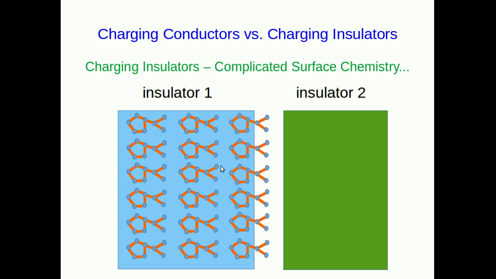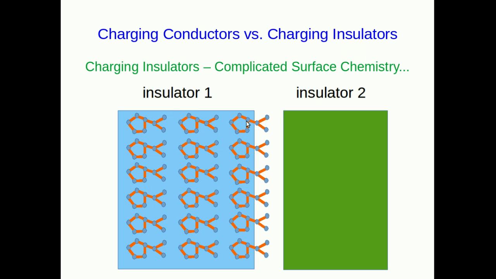Now, if you have two materials, so here's insulator 1 and insulator 2, and I've drawn insulator 1 as being made out of the molecules I was just showing you. Insulator 2, of course, is also made out of molecules, but I'm not bothering to show you them because nothing is going to happen with them. Now let's say we rub these two insulators together.